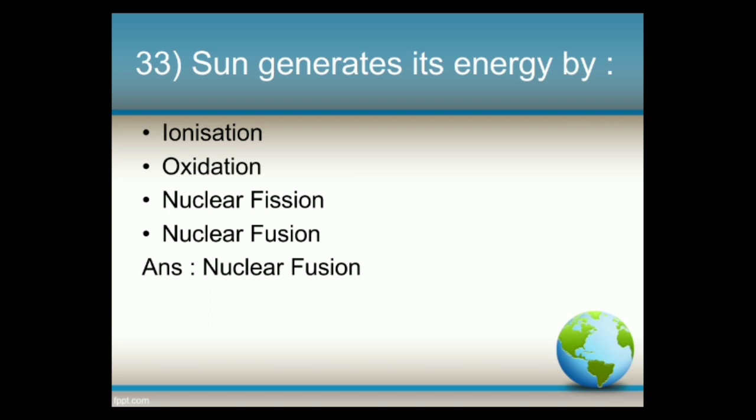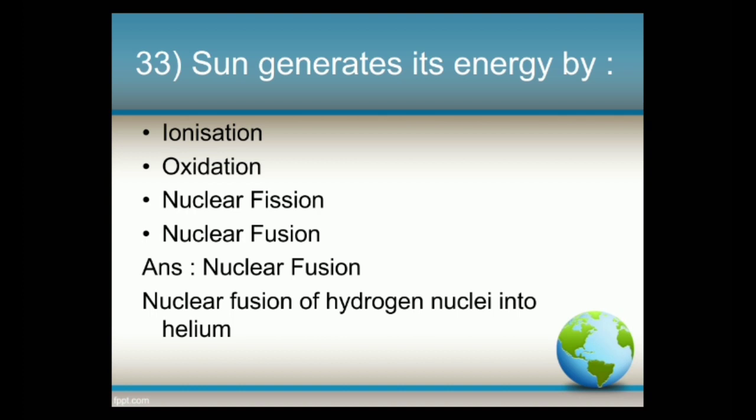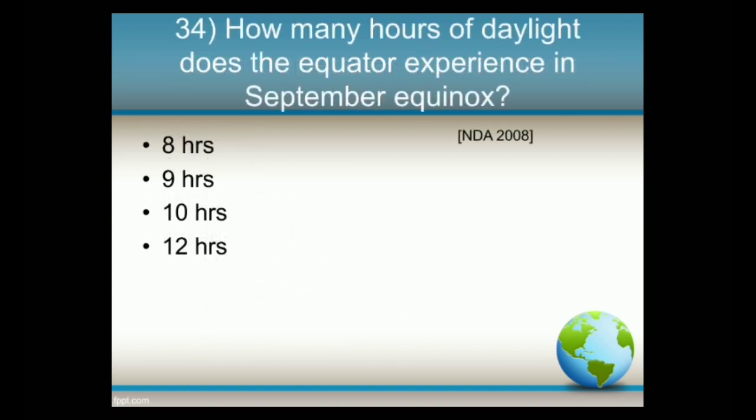Sun generates its energy by: options: ionization, oxidation, nuclear fission, or nuclear fusion. And the answer is already mentioned here, it is nuclear fusion. Nuclear fusion of hydrogen nuclei into helium. Next question, how many hours of daylight does the equator experience in September equinox? Options: 8 hours, 9 hours, 10 hours, 12 hours. And the answer is 12 hours.